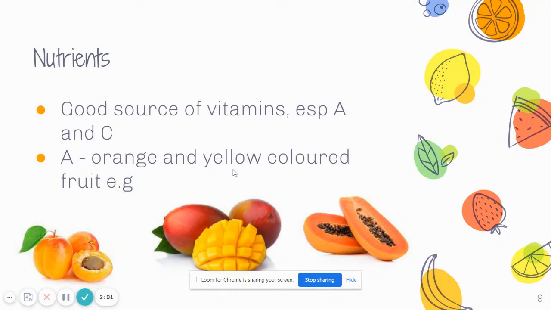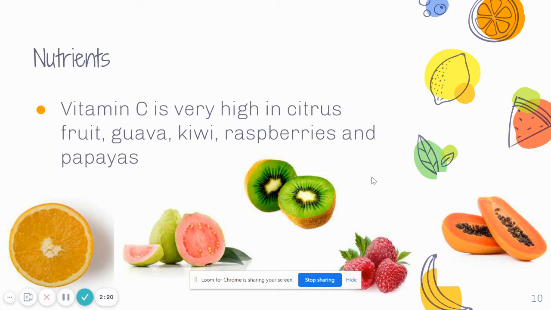Besides water and fats, most fruit are high in vitamins, especially vitamin A and C. Orange and yellow colored fruit are typically high in vitamin A, so examples of these are apricots, mangoes, and papayas. While fruit such as guava, kiwi, oranges, citrus fruit, raspberries, and papaya are high in vitamin C.